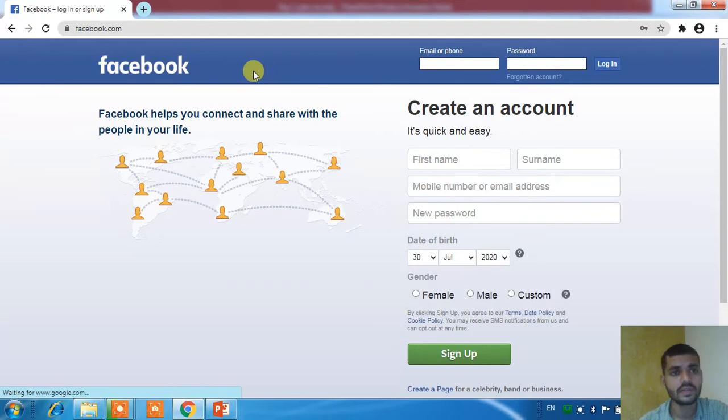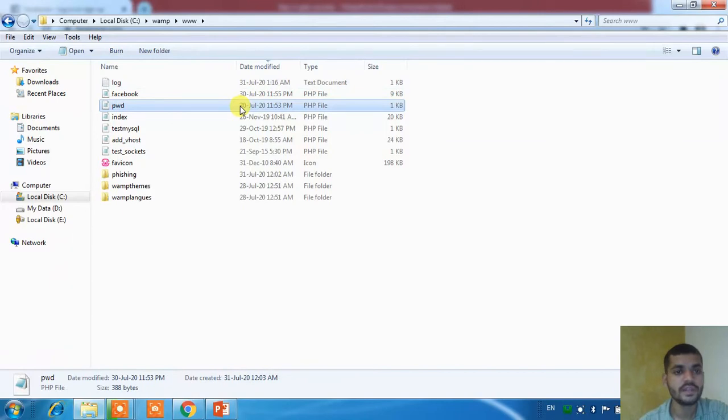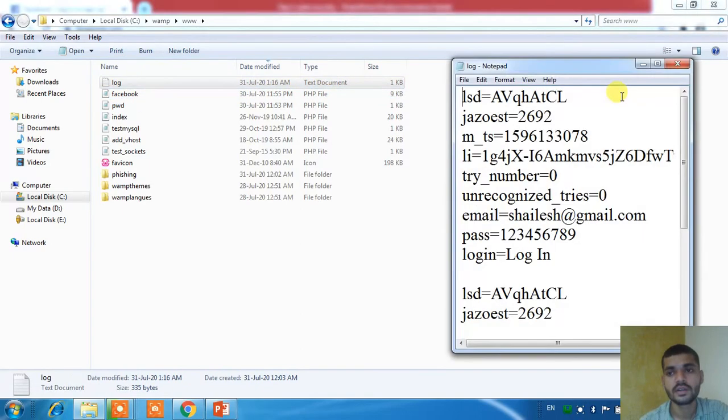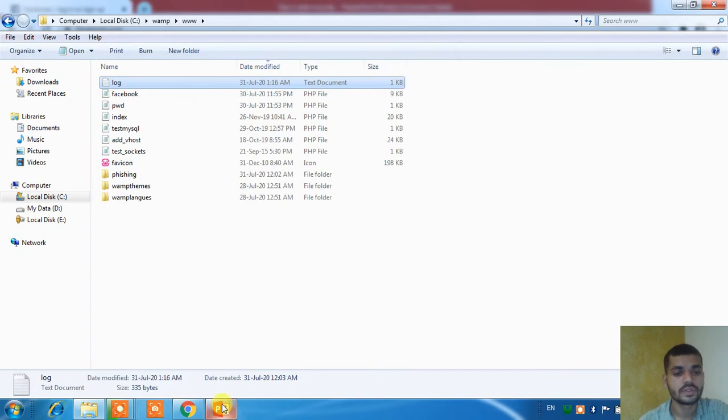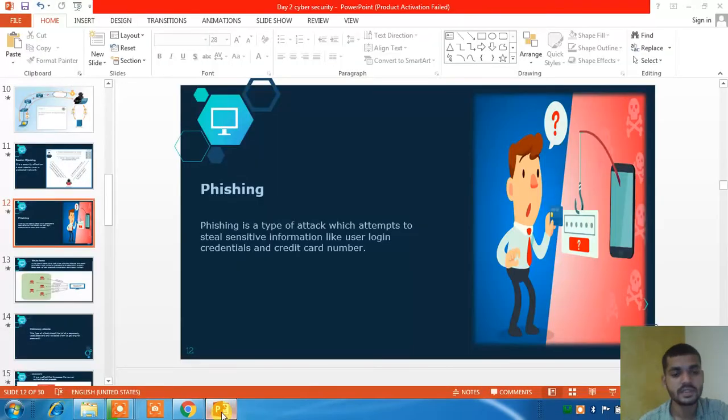For that, I designed one fake Facebook page, which takes the login ID and password. To save the information into a text file, I use one scripting file, that is a log pwd php file. Here is the fake Facebook page file, and here is a log file where our ID and password are getting saved. So this is how phishing works, that I wanted to show you.